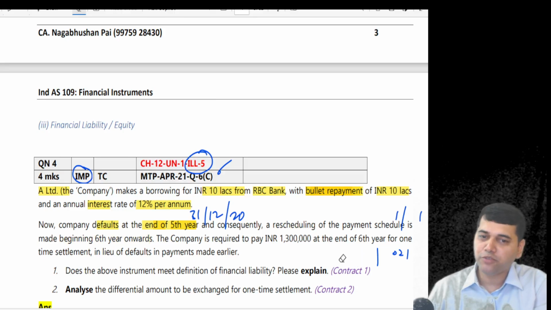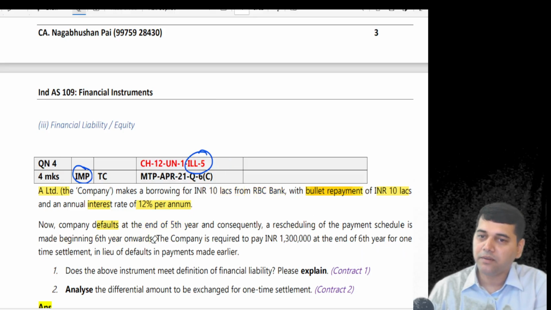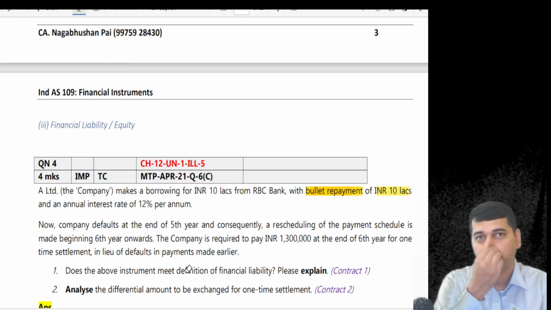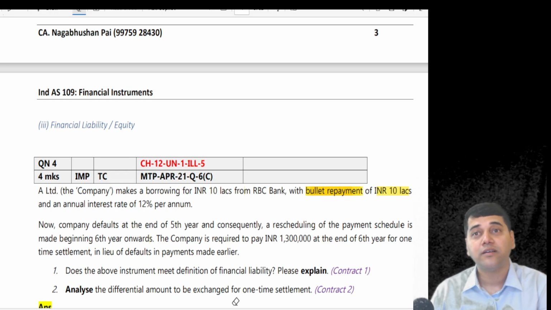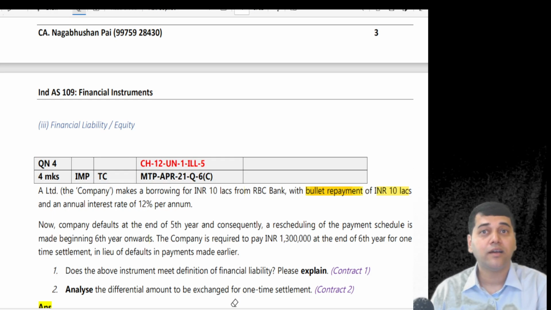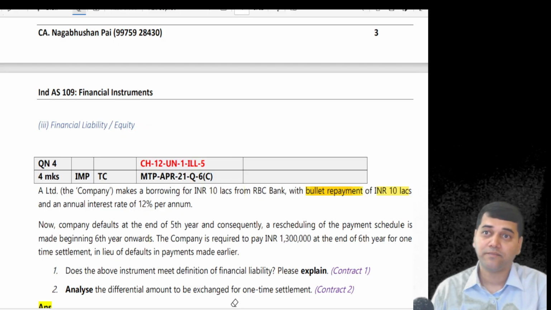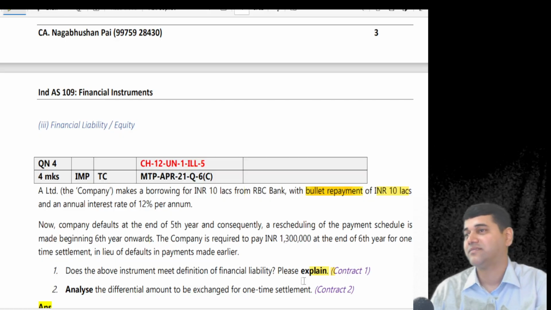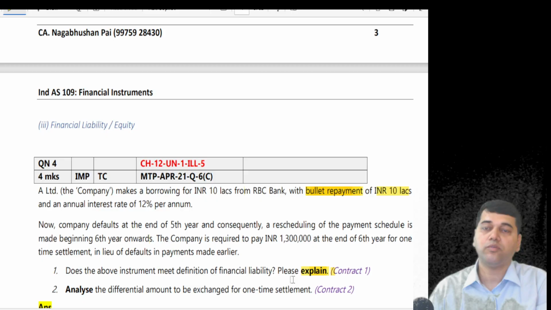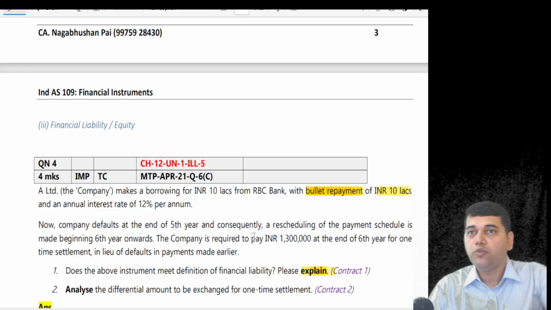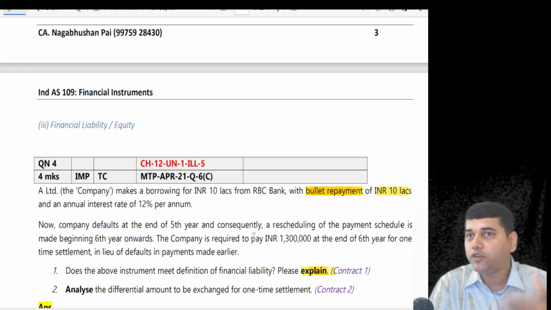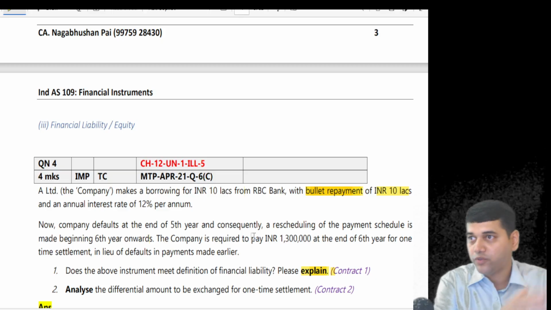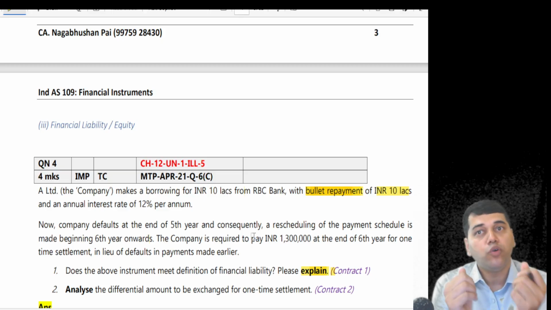Does the above instrument meet the definition of a financial liability? What? Evaluate or explain? Explain. They didn't say evaluate. Explanation means, what is explain? You give more information, you evaluate it from different angles. Like you give one definition, you say that this is so and so. You try to explain and give more information about it.